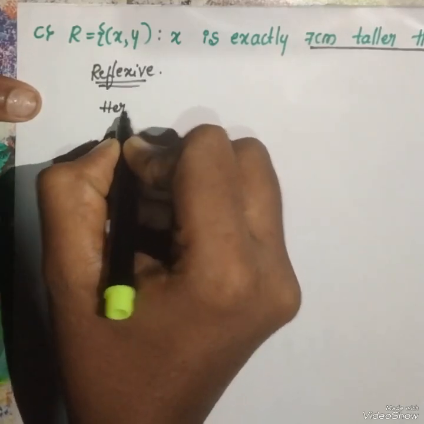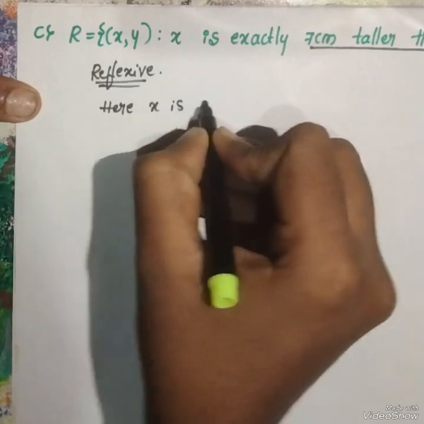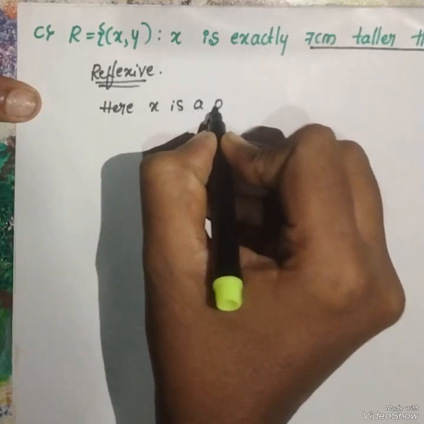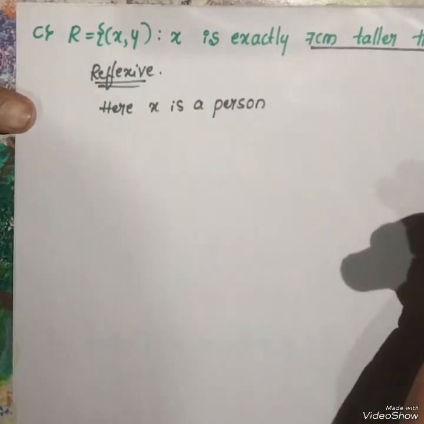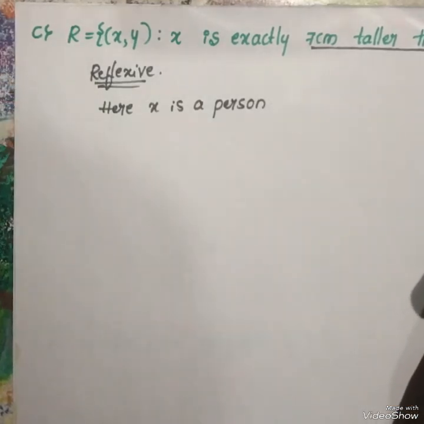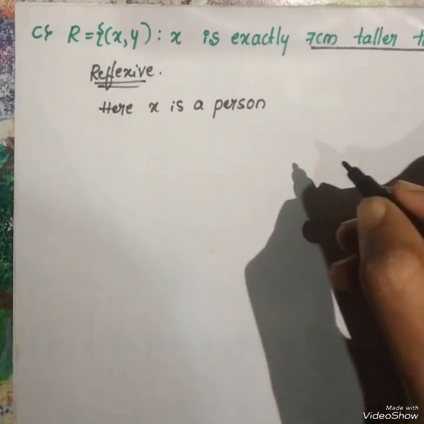Here x is one person, and a person is not exactly 7 centimeter taller than himself.